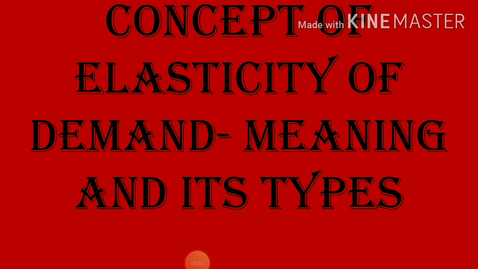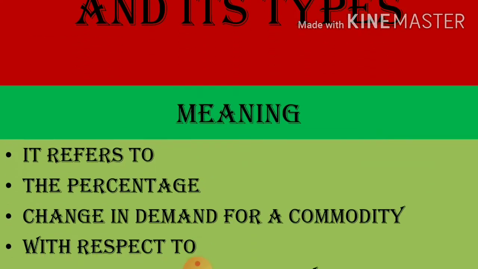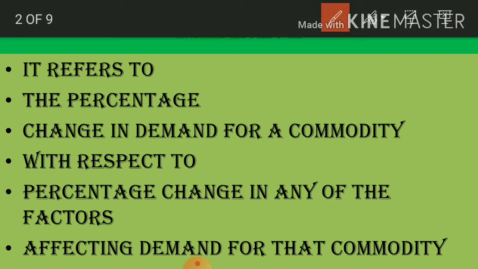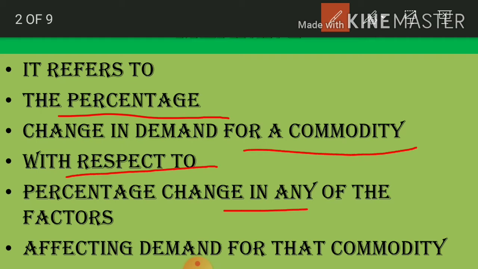Today we are going to start the concept of elasticity of demand, its meaning and its types. The meaning of elasticity of demand is that it refers to the percentage change in quantity demanded for a commodity with respect to percentage change in any of the factors affecting demand for that commodity. Any of the factors, that simply means what?